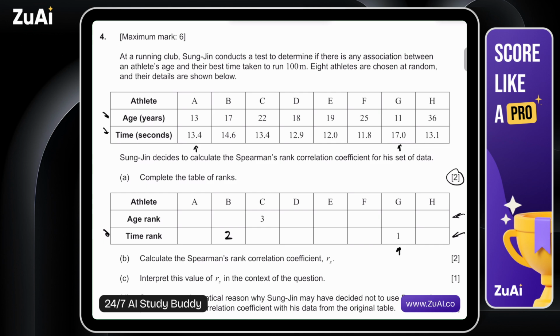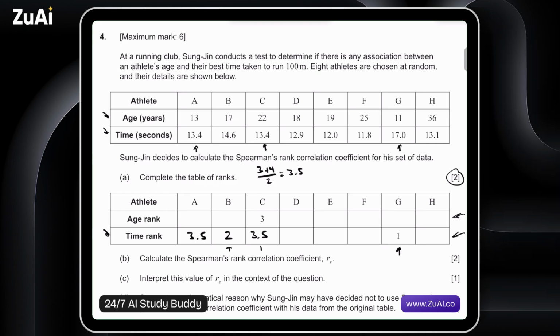So we see these 2 values, 13.4, 13.4, and they both can't take the 3rd position, they both can't take the 4th position, so what we do is they share the 3rd, 4th position. We average this out, and they both share 3.5. So this would be 3.5, and this would be 3.5 as well. So here's the 1st, 2nd, and then this is the 3rd, 4th, where they share this position, and after that we would continue on, and this person number H would be the 5th longest, or had taken the 5th longest time. This would be 6, 7, and 8.